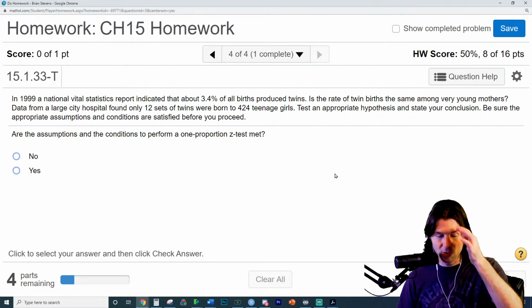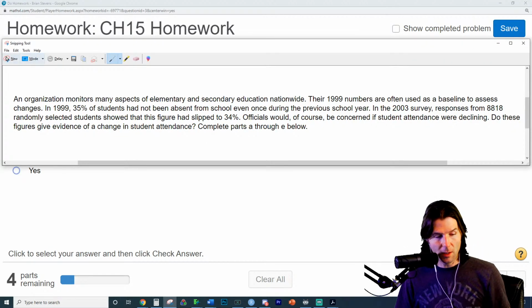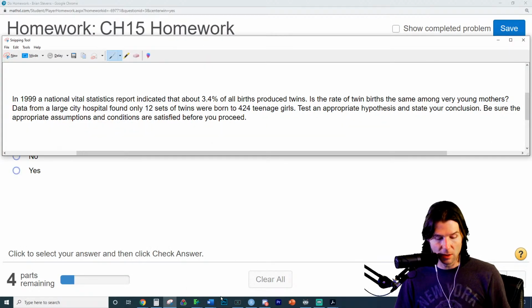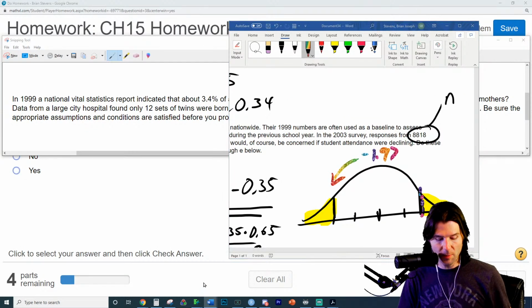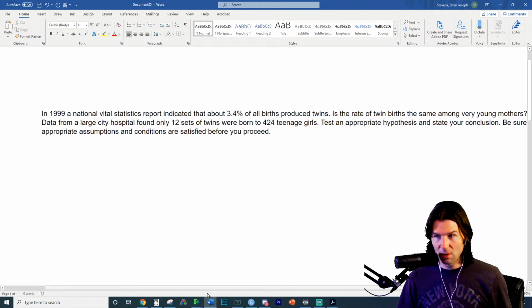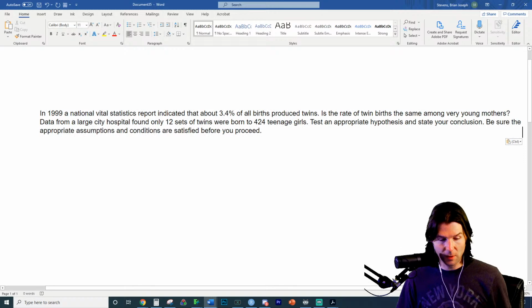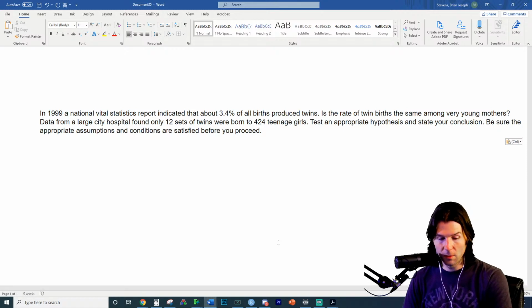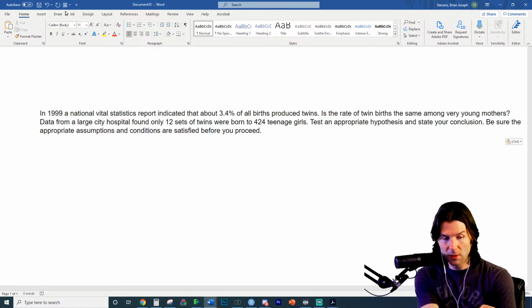You ready? Okay, so Macy, help me out here. Identify some of the notation in this problem. We need some of the notation being identified here. You probably can't see it yet. So 17 sets of twins for 500. This is the tricky part.